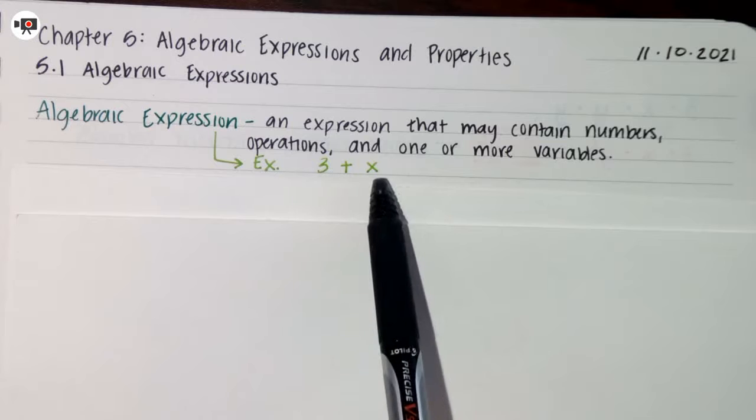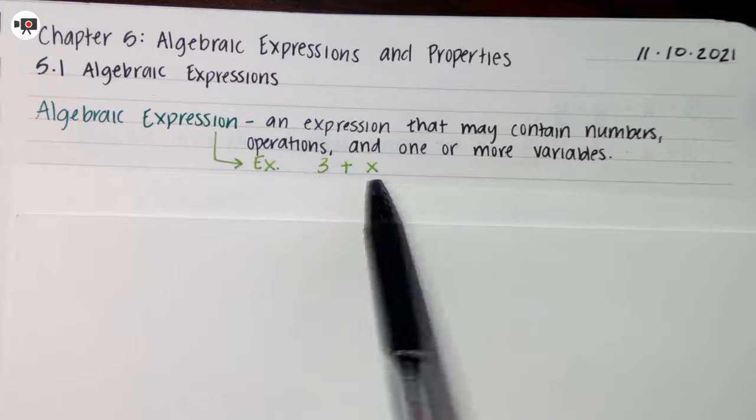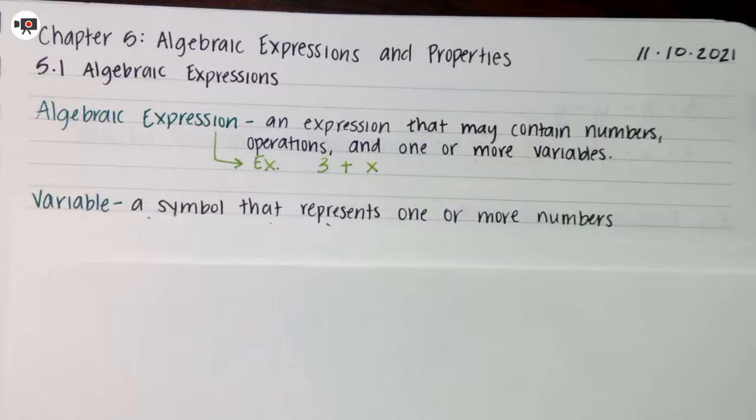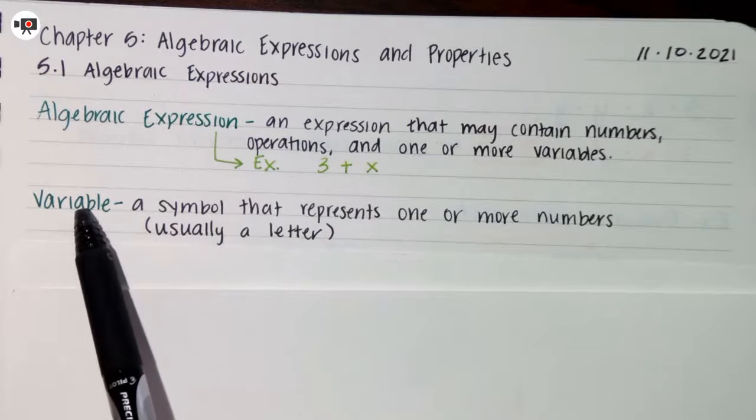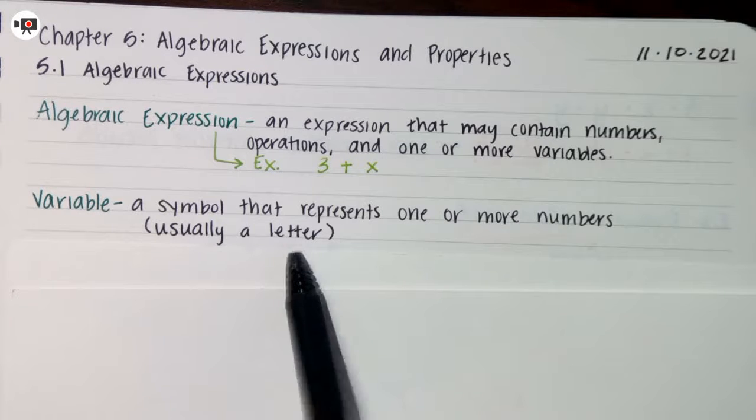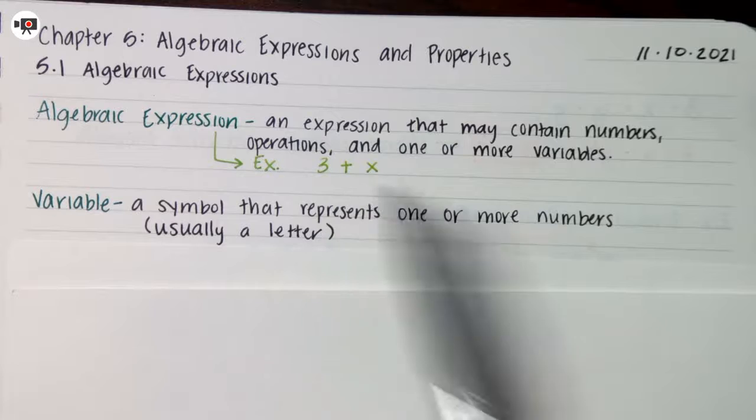So we have 3 plus x. There's no equals, so we have an expression here. I mentioned variable. So a variable is a symbol that represents one or more numbers, usually a letter. So here my variable is x.